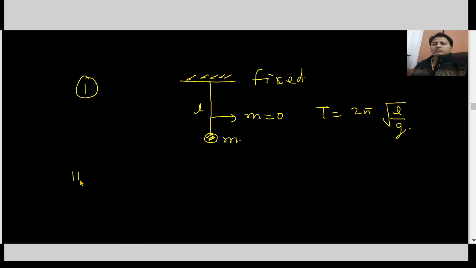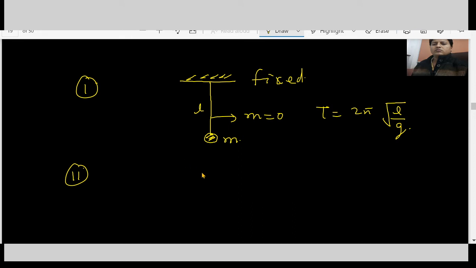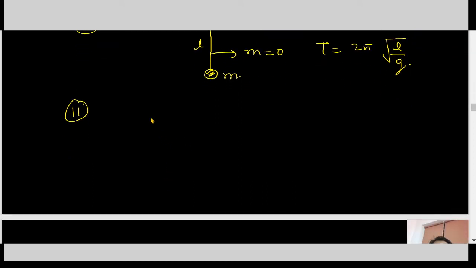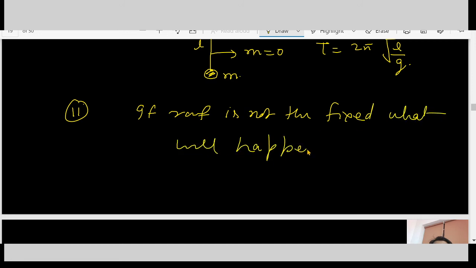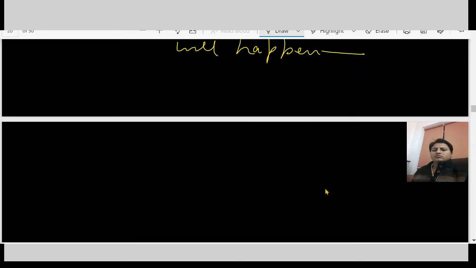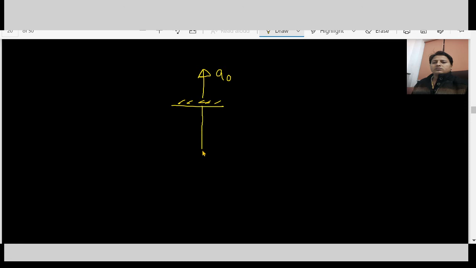What will happen if this roof is not fixed? Suppose this ceiling is accelerating upward with an acceleration a naught, and there is a simple pendulum. Now what will be the time period for this type of pendulum?